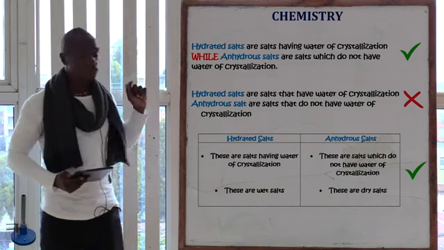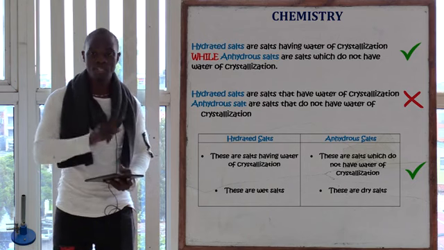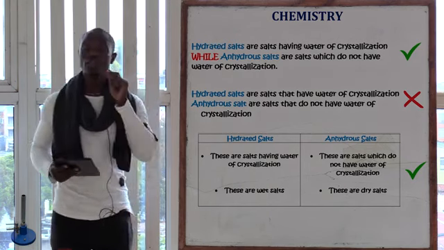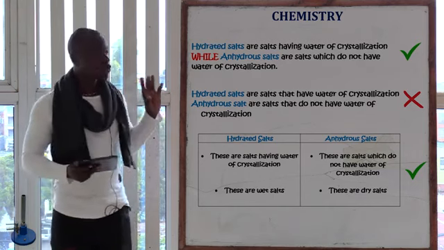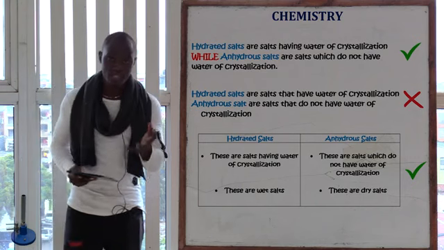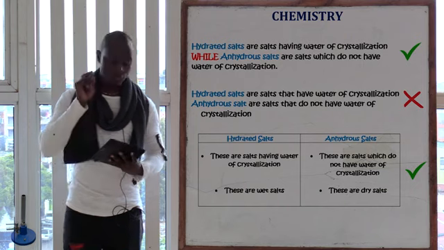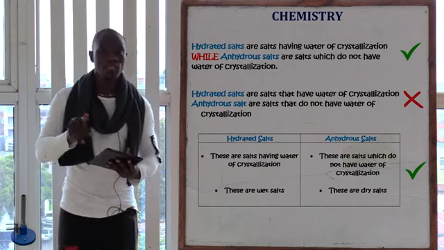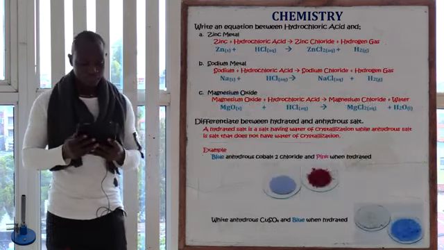Again, remember, if you just say hydrated salts are salts having water of crystallization, then below it anhydrous salts are salts which do not have water of crystallization, you will get it wrong, because the question is asking differentiate. What you are doing in that case is stating, or just describing. It means that you did not follow the rules of the question. So remember, differentiate, use a conjunction or use a table to be precise.